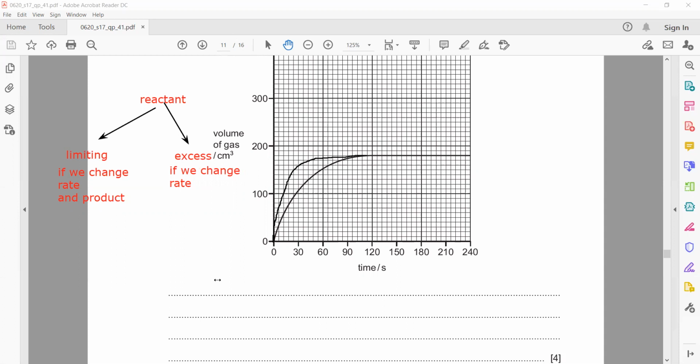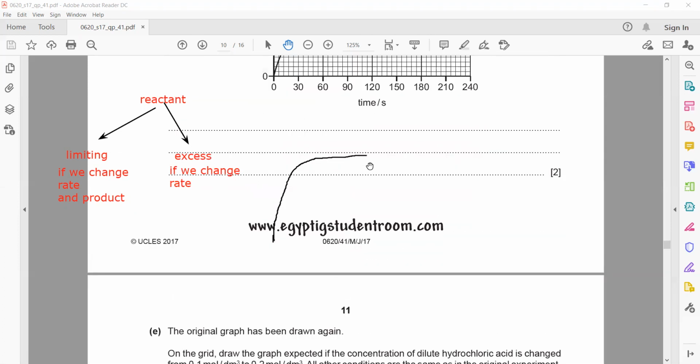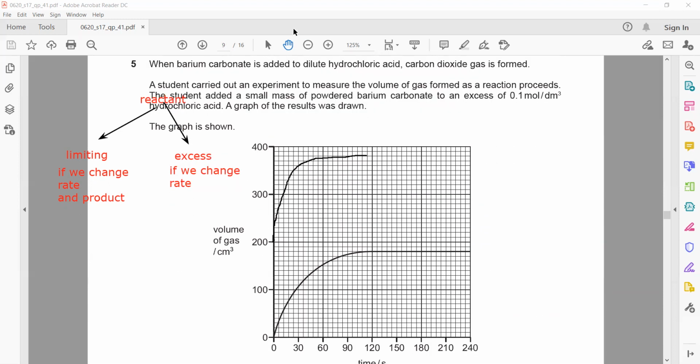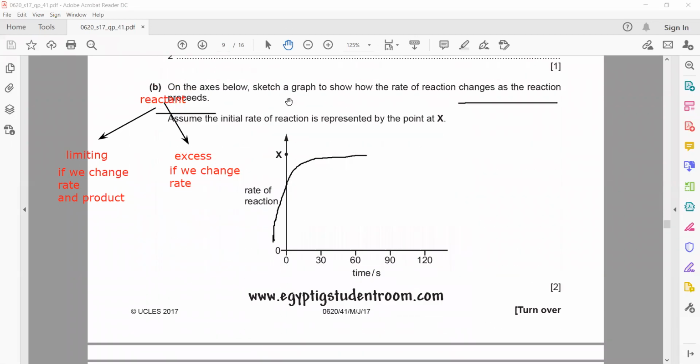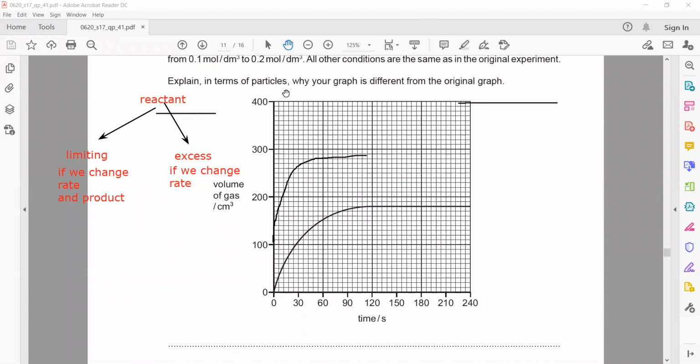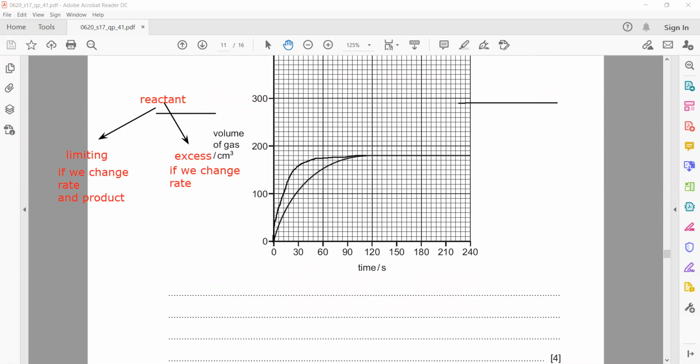So increasing the concentration, they mention in the question, if you read this part, in the beginning they already mentioned that acid is in excess. And in the beginning of the question, it is written excess of hydrochloric acid. Excess of hydrochloric acid means for this reaction, we have more than enough hydrochloric acid. So when we change the excess reagent, only the rate will change, but the final product will be same.